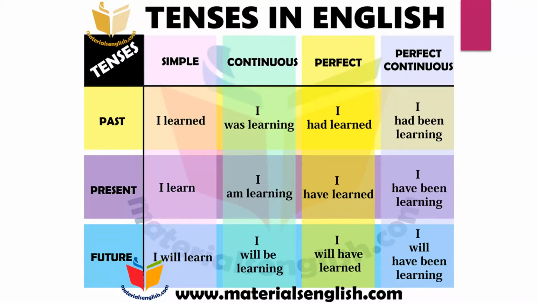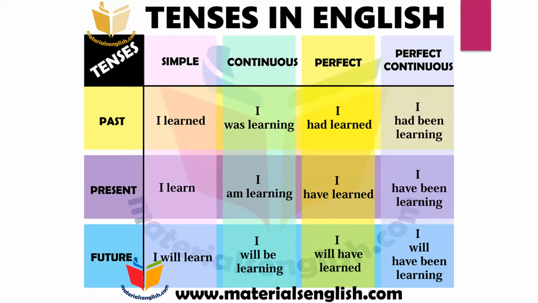Secondly, in present simple we use first form of the verb, in present continuous we use is, am, are with first form of the verb plus ing, in perfect we use has, have plus third form, and in perfect continuous we use have or has been plus verb first form plus ing with the use of since and for. Next, in future we use will and shall plus verb first form.